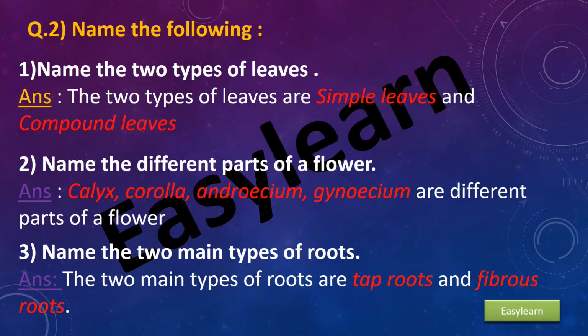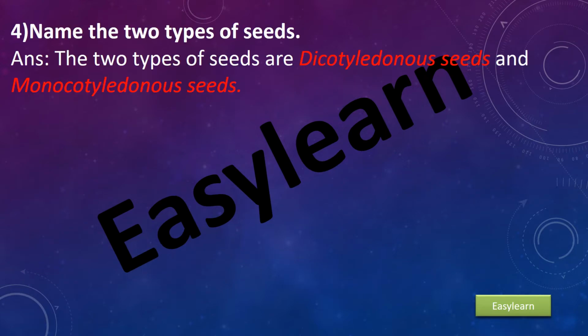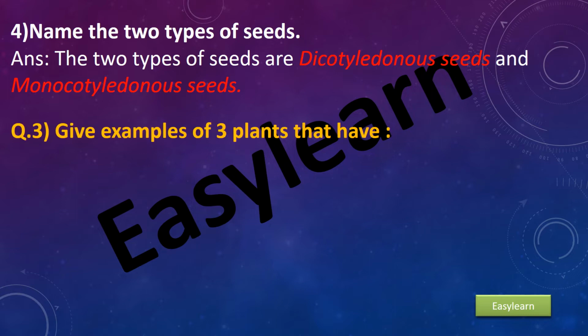Third, name the two main types of roots. Answer. The two main types of roots are tap roots and fibrous roots. Fourth, name the two types of seeds. Answer. The two types of seeds are dicotyledonous seeds and monocotyledonous seeds.